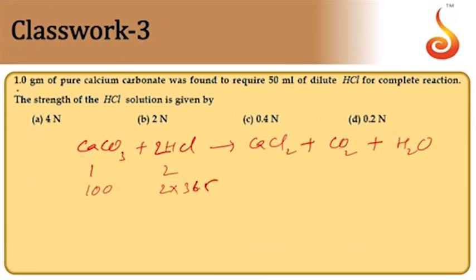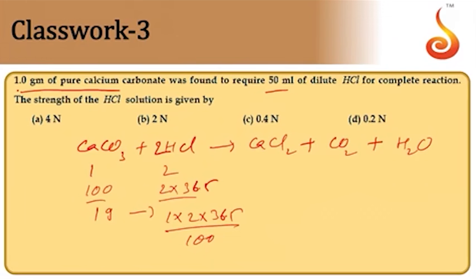They have taken 1 gram of pure CaCO3. So 100 grams requires 2 into 36.5, so 1 gram of this requires how much? So 1 into 2 into 36.5 by 100, so it is 0.365 into 2, the amount of HCl required. But this was present in 50 ml of solution. So what is the molarity of solution there?